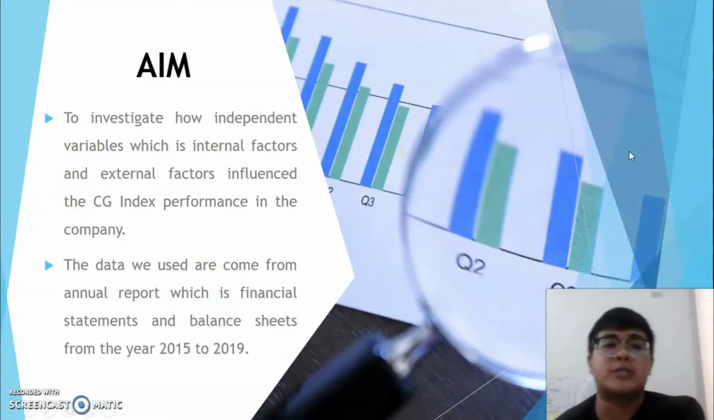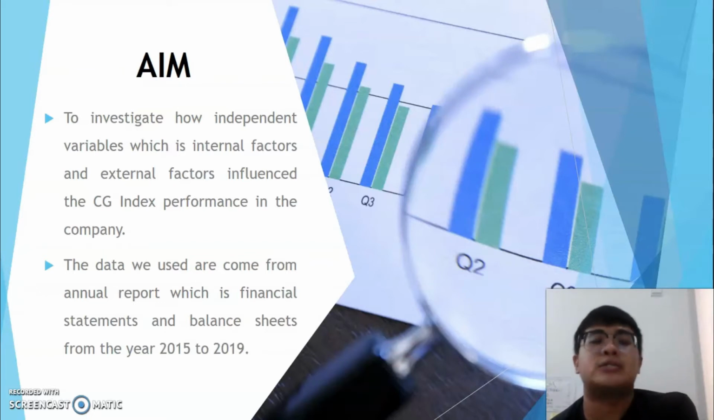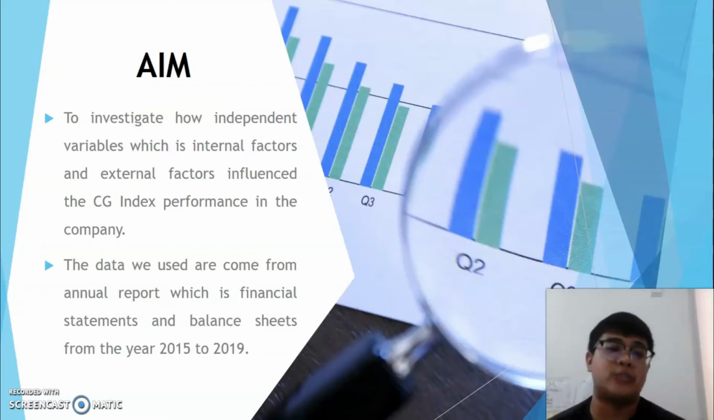This is our aim. Our aim is to investigate how the independent variables, which are internal factors and external factors, influence the CG index performance in the company. The data we use come from annual reports, which are the financial statements and balance sheets from the years 2015 to 2019.